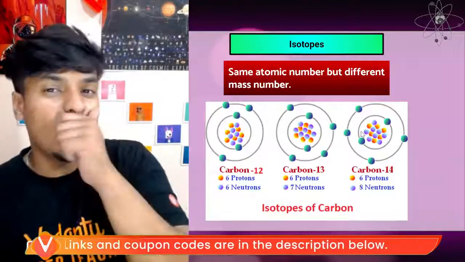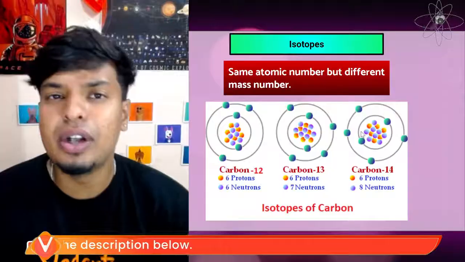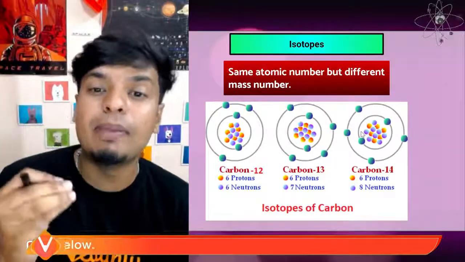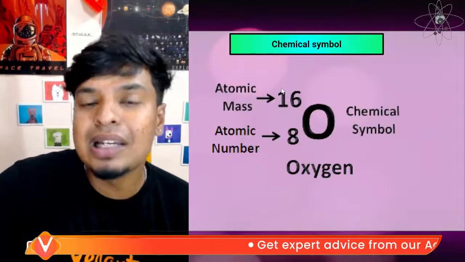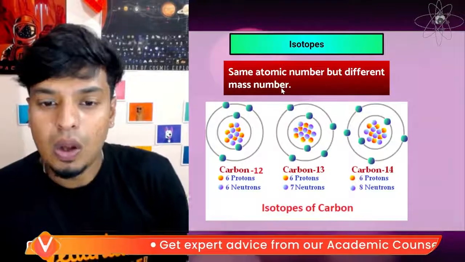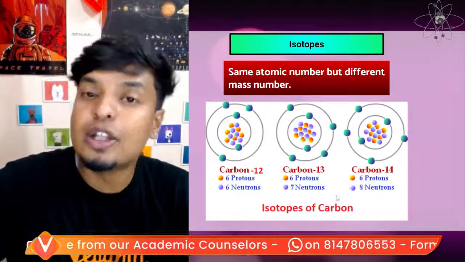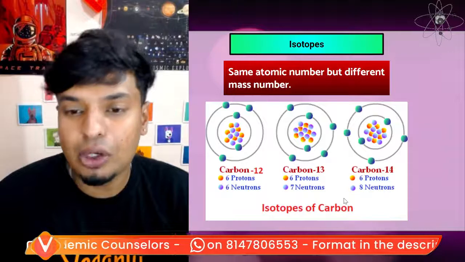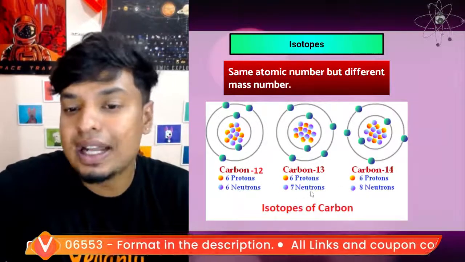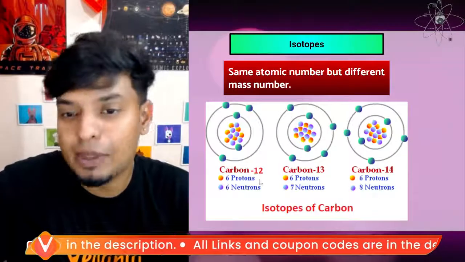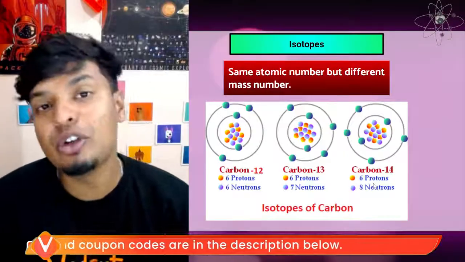There is something called isotopes, which I will not be covering in detail now. You'll be learning about it in your higher grades. Isotopes have the same atomic number but different mass number. For example, carbon-12, carbon-13, carbon-14 are the isotopes of carbon. Look at the neutrons: one has 6 neutrons, another has 7, another has 8. But protons remain the same. That means your atomic number is the same, but your mass number differs.